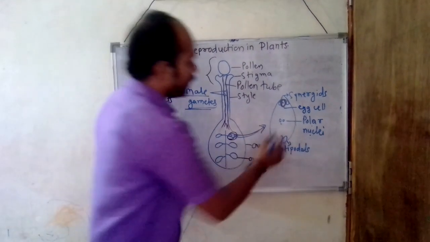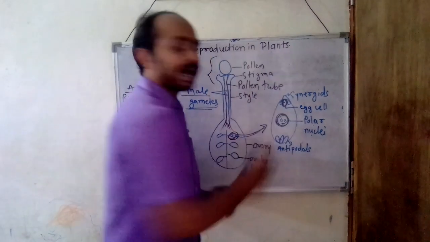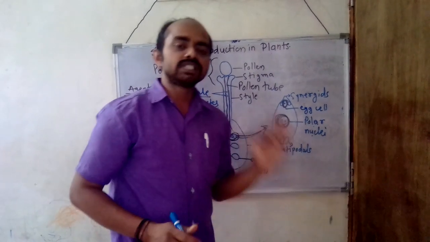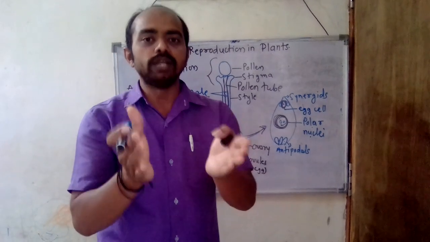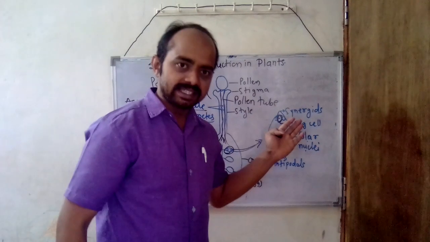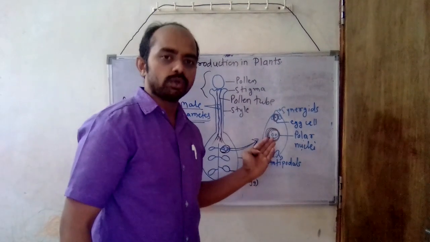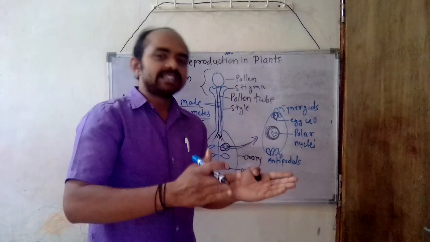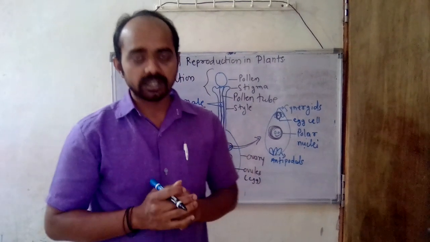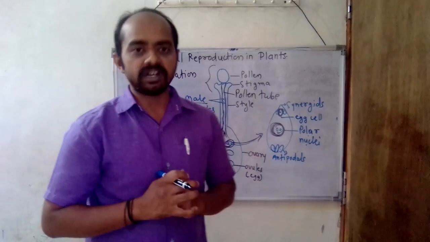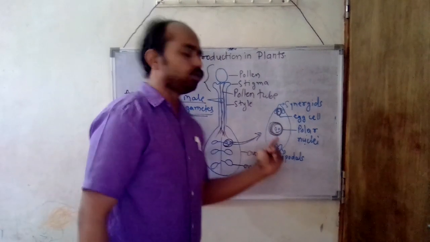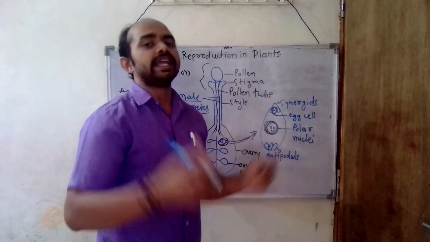And another male gamete fuses with the two polar nuclei, and this will result in the formation of the endosperm. Means one male gamete fuses with the egg cell and one male gamete fuses with the polar nuclei, so fertilization occurred twice. That's why this process is known as double fertilization. One male gamete fuses with the egg cell, forms the embryo, and one fuses with the polar nuclei, which forms the endosperm.